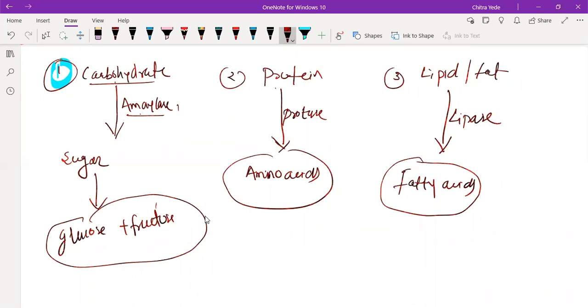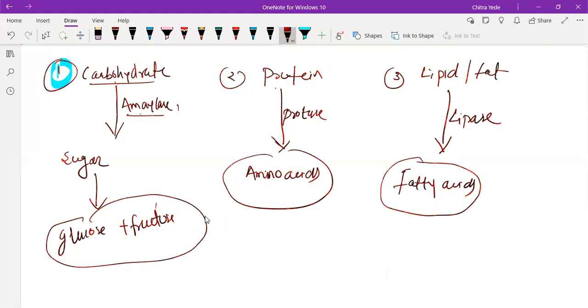Sir, what are triphase and nuclease? These are nothing but digestive enzymes. They come under amylase, protease, and lipase. They are also kinds of digestive enzymes, but these are the three main categories. Under protease, there are n number of enzymes that help in digestion of protein, and they come under the category of protease only.